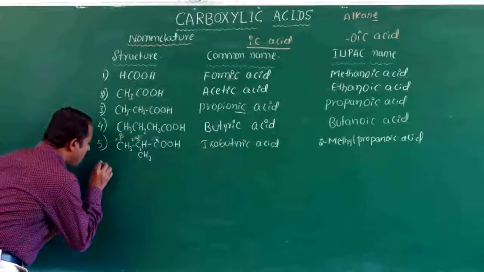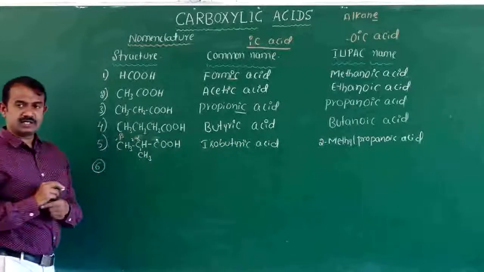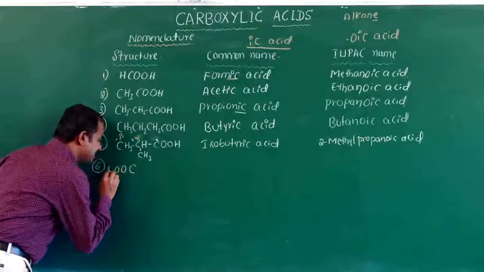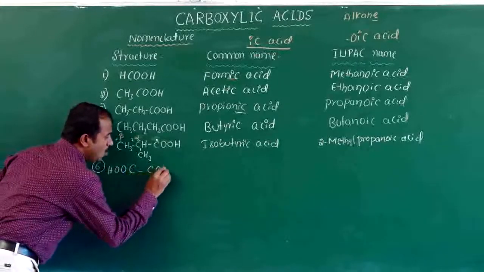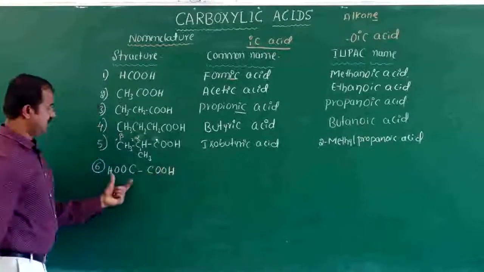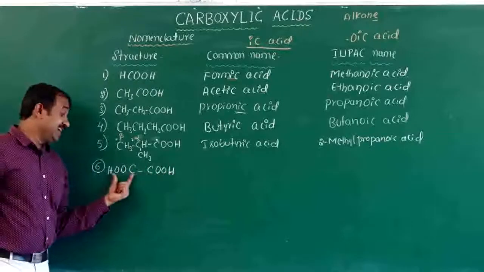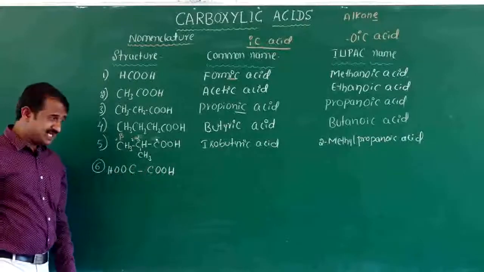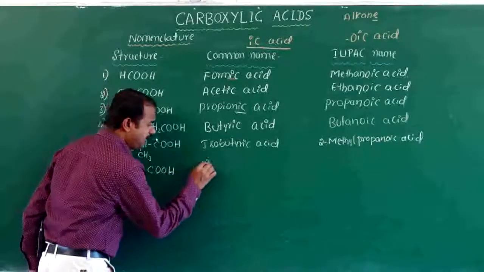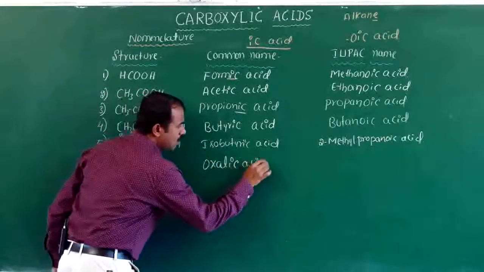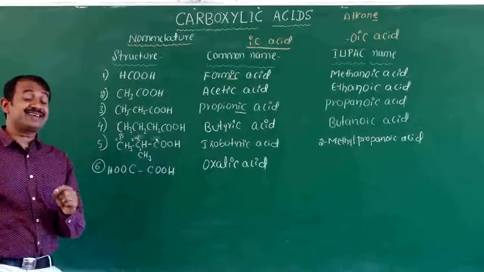Next we will go for two molecules of carboxylic acid, COOH and COOH. When two carboxylic acids come together, the common name is oxalic acid.